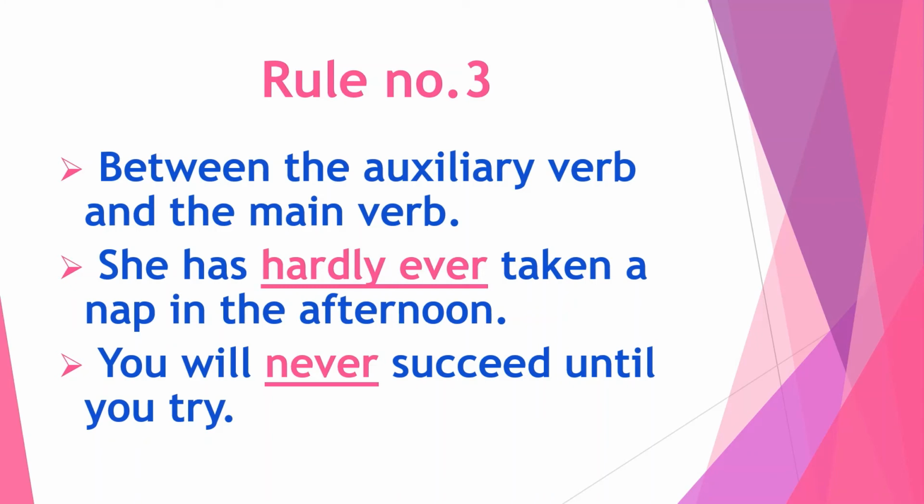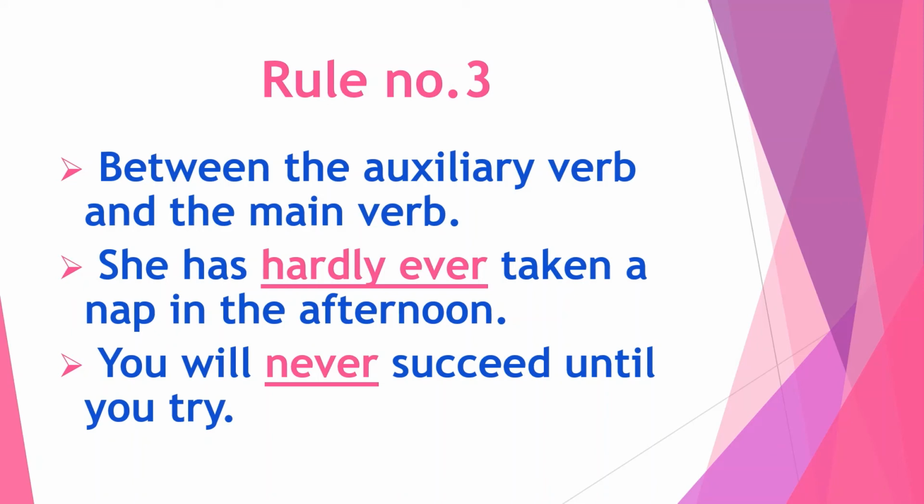Now what is meant by auxiliary verb? Auxiliary verb means helping verb, for example have, has, will, can, could, may, might, like this. So here is the example: She has hardly ever taken a nap in the afternoon. In this sentence, the auxiliary verb is has and the main verb is taken, that is take. In between these two, the adverb of frequency hardly ever is placed.